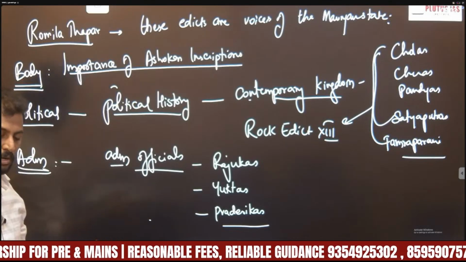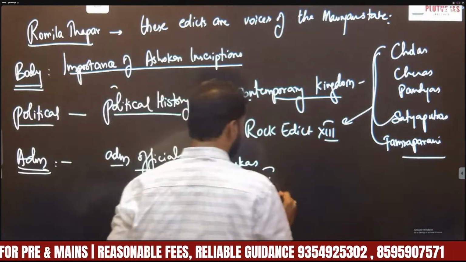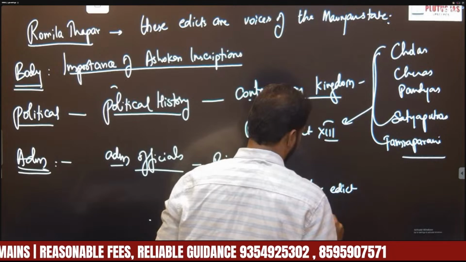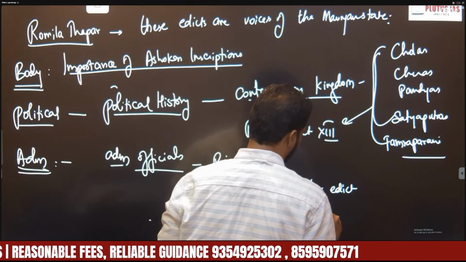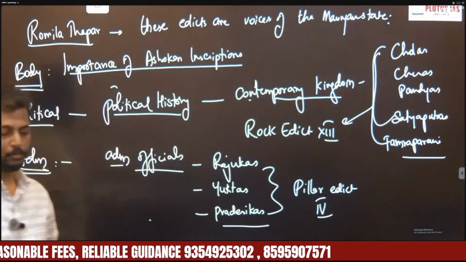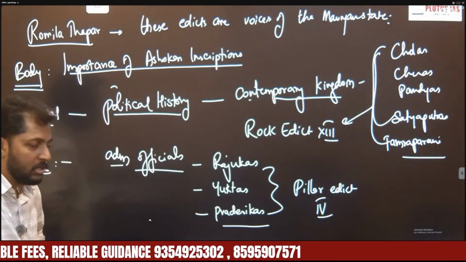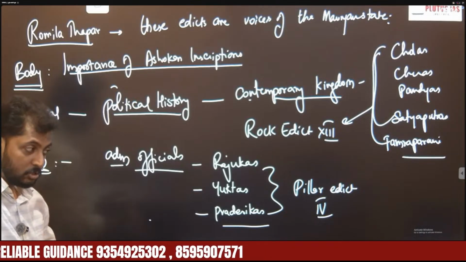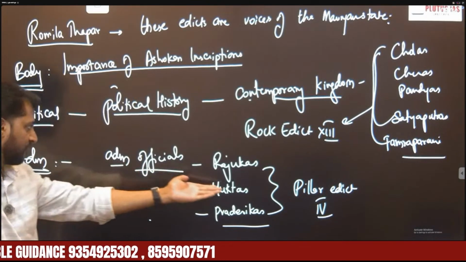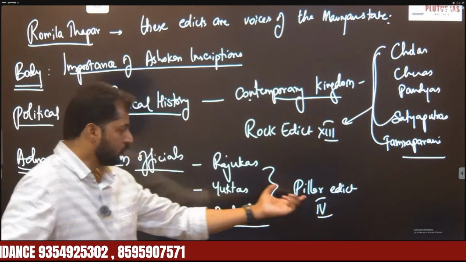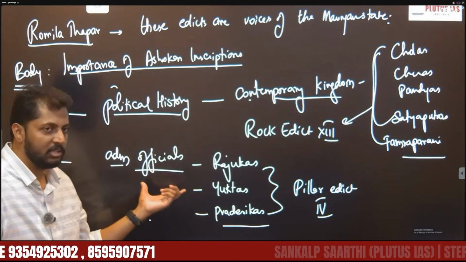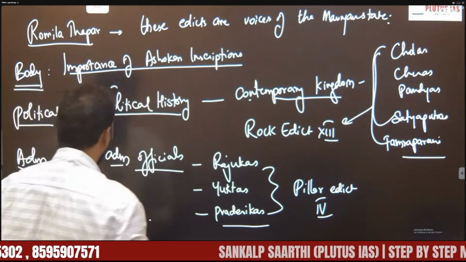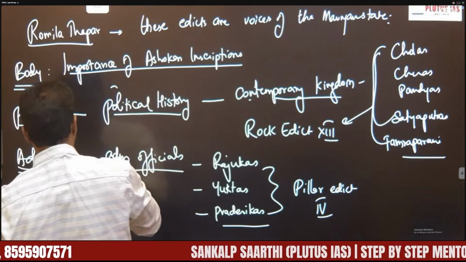these Ashokan edicts. Especially these are mentioned in Pillar Edict 4. So Pillar Edict 4 refers to these important administrative, judicial and revenue officials. So from this information, we get to know the administrative, especially the bureaucratic officials of Mauryan Empire, right? So that is coming to administration.